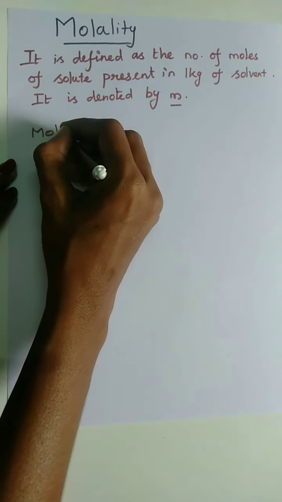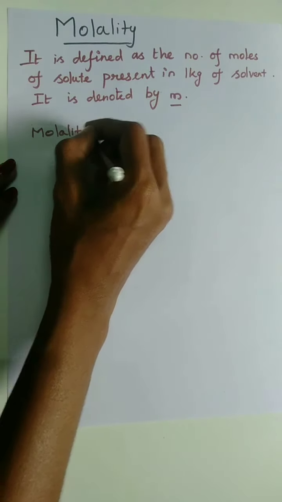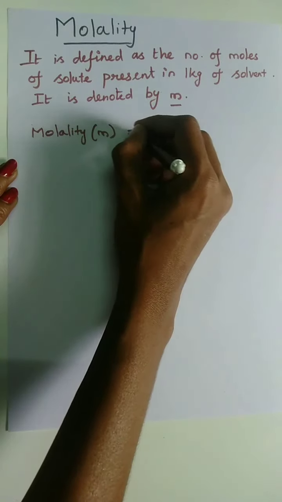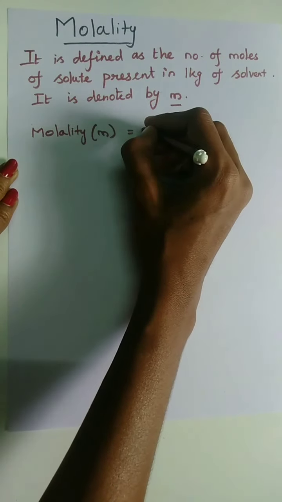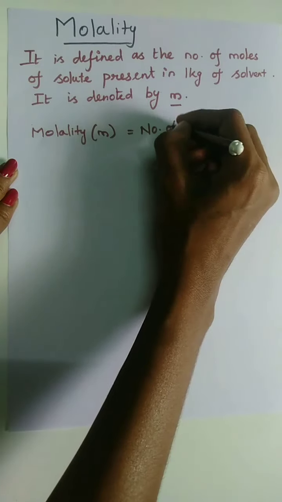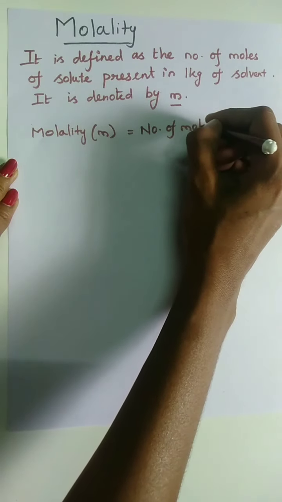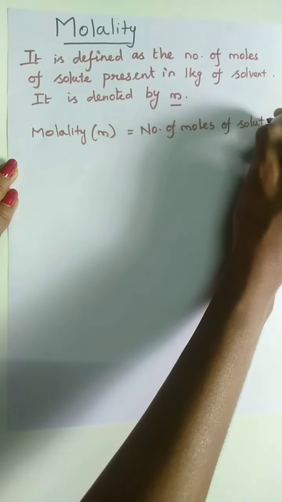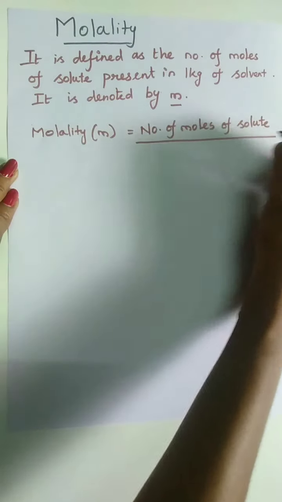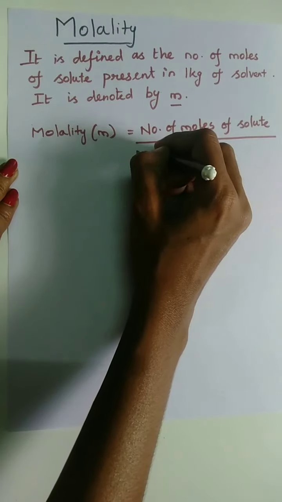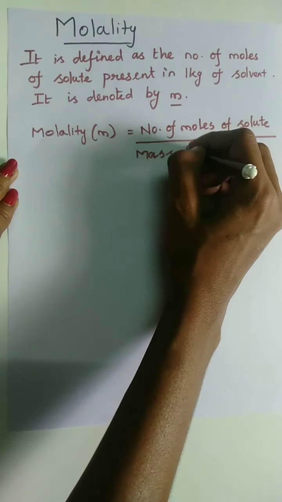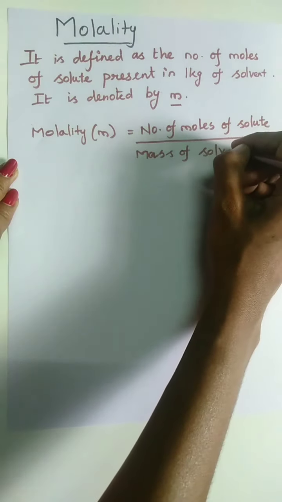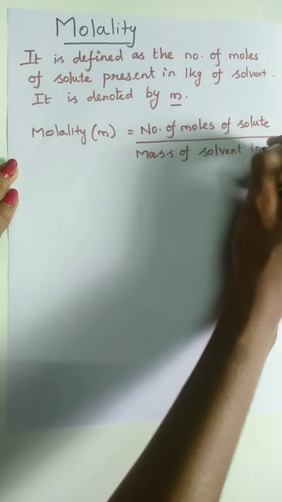Thus molality, denoted by small m, is equal to number of moles of solute divided by mass of solvent in kg.